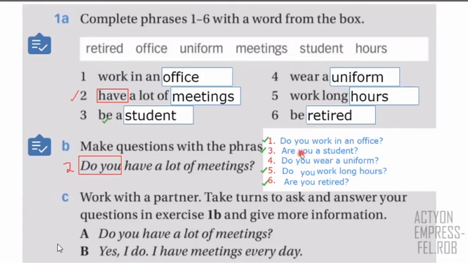So if I answer, I can say, yes, I am, or I can say, no, I'm not. And then I can give maybe extra information, right? So it's important to consider if the question is with do or if the question is with the verb to be. Okay, so you have these 6 questions. So you can ask these questions and answer in your groups.